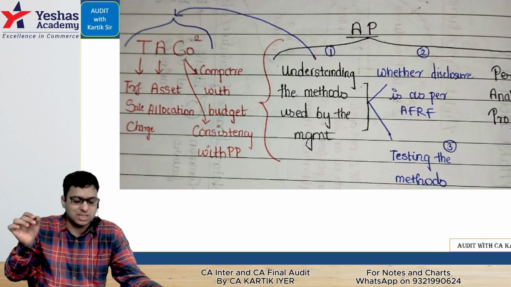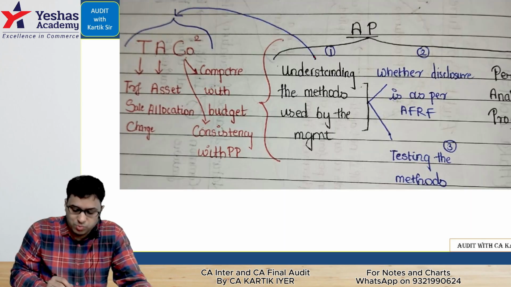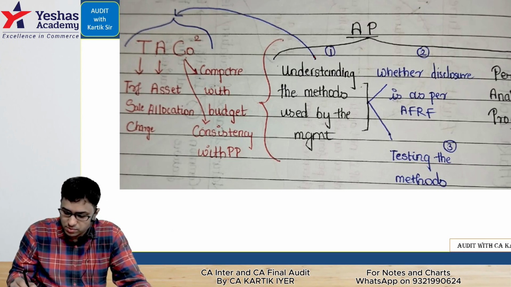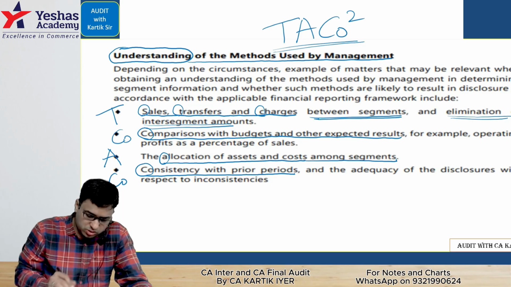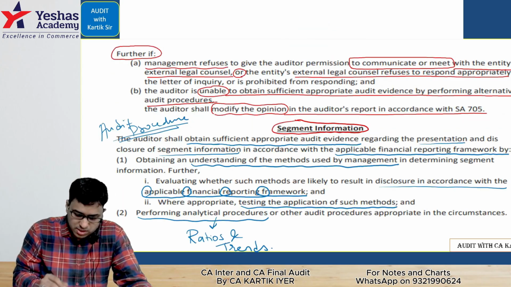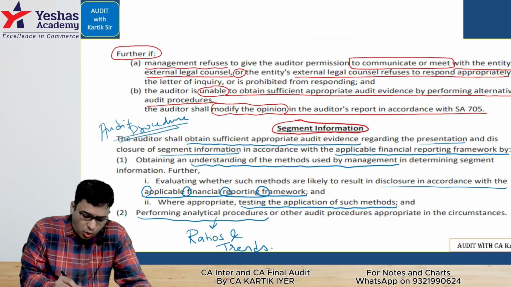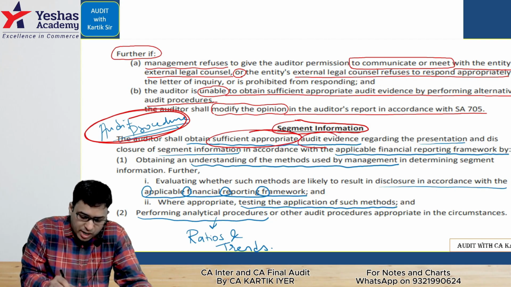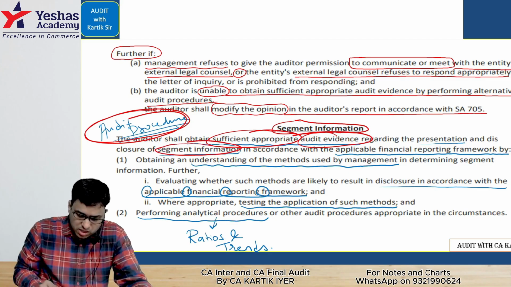Next, we do this area, very simple, very easy. Segment information. First area, segment information. First question is, sir, what are the audit procedures we will do to obtain sufficient appropriate audit evidence regarding segment information? So we did this answer.